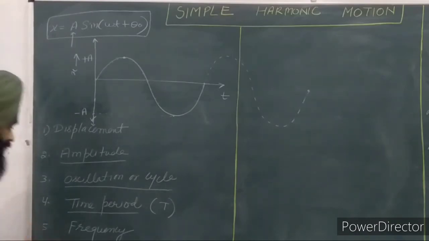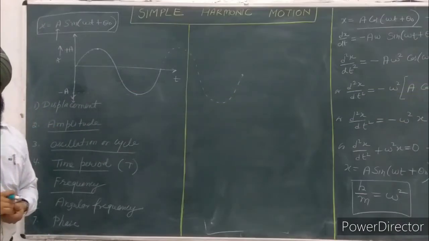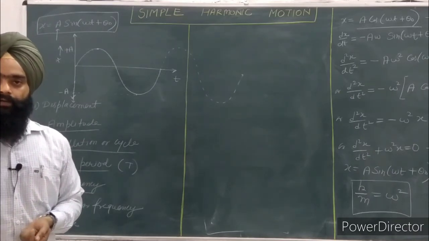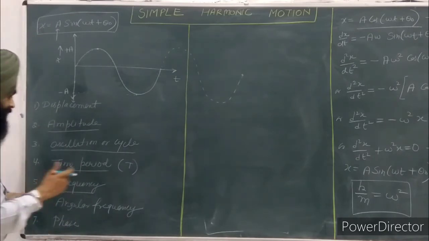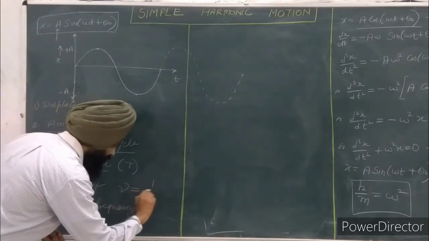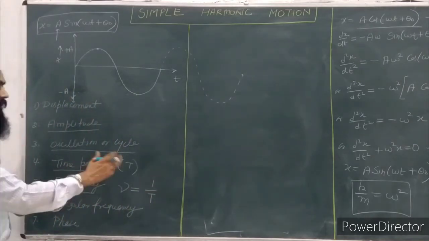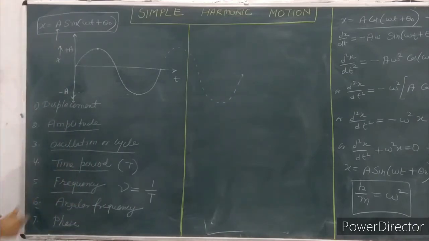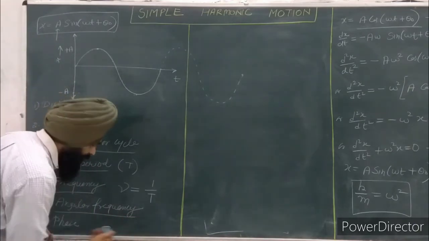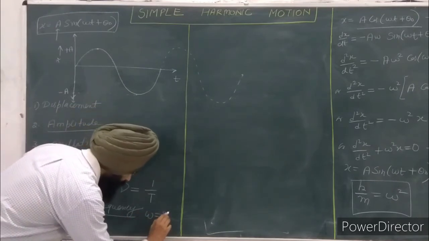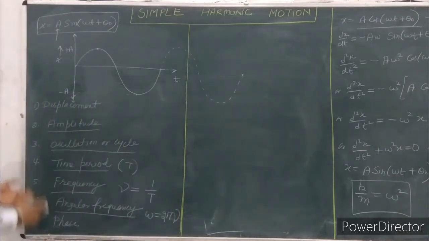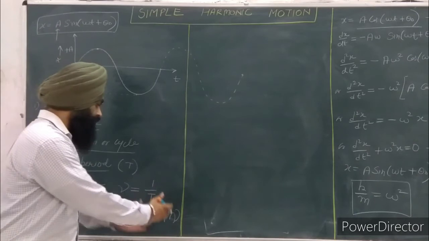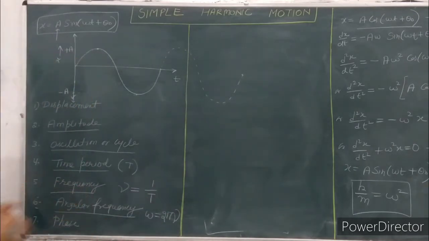The next point here is the frequency. Frequency is the number of cycles per unit time. If I take the frequency as nu, then nu will be equal to 1 by T. So the number of cycles taken in a unit time, in a second, is called the frequency. Similarly, we have the angular frequency. The relation between frequency and angular frequency is this: the frequency in terms of angles is called angular frequency. So if I multiply nu by 2 pi, then I will get the value of angular frequency.